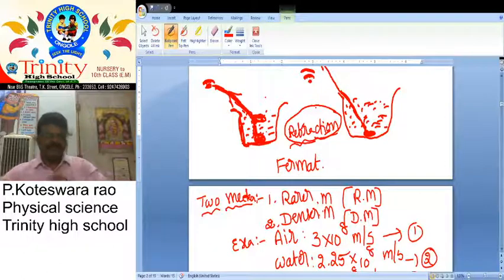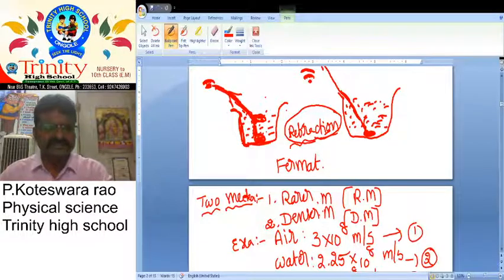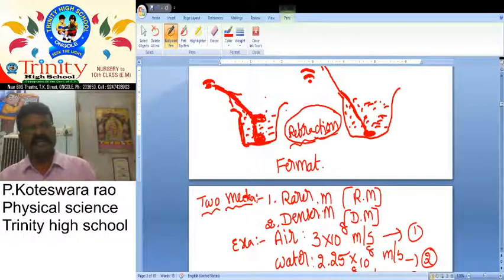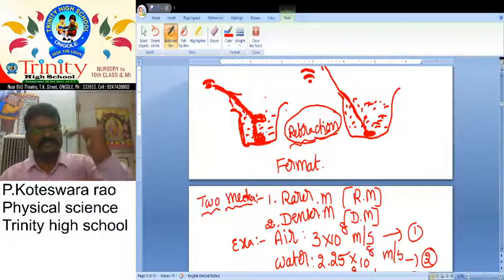Okay. Could you please tell an example of a rarer medium? Air. Could you please tell examples of denser mediums? Water, glass, ether, etc. Why do we take them as denser mediums? Because in those mediums, the speed of light is less.